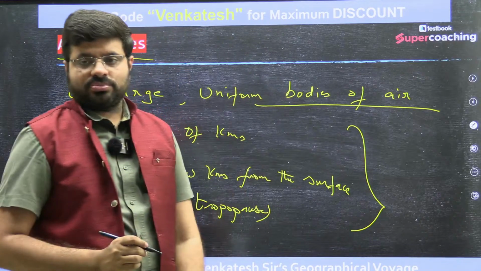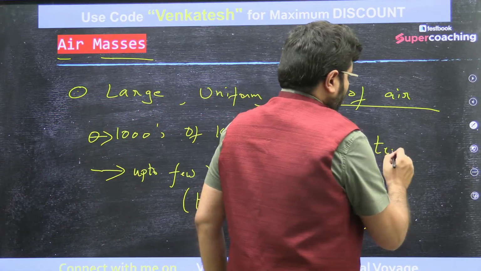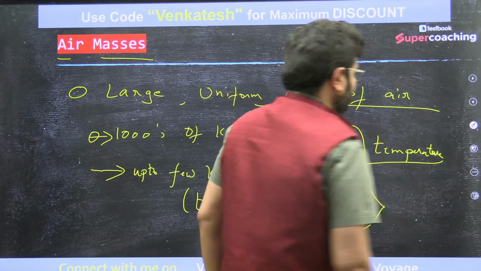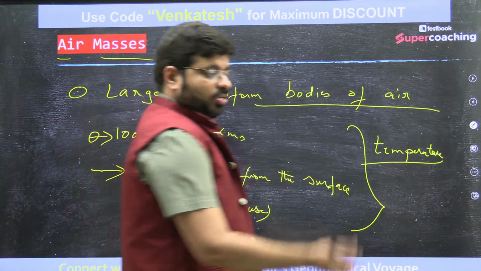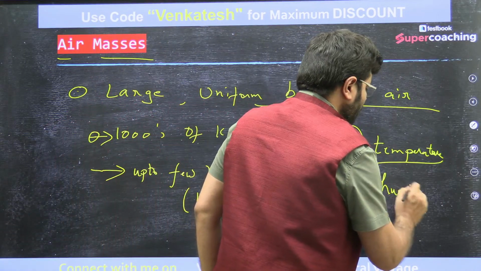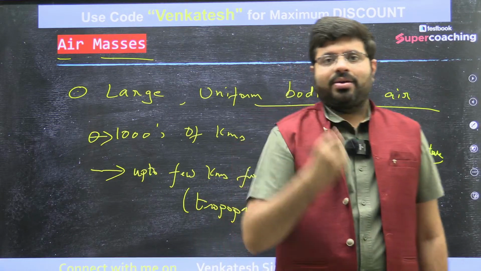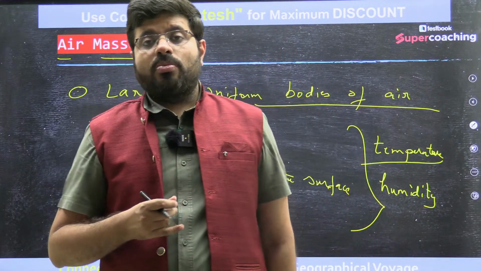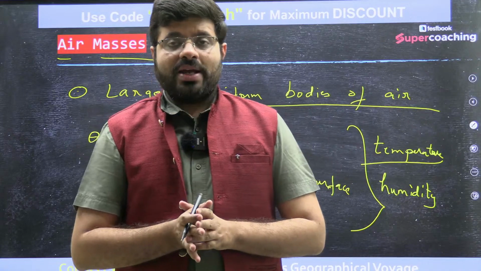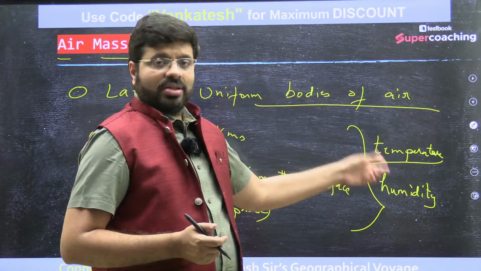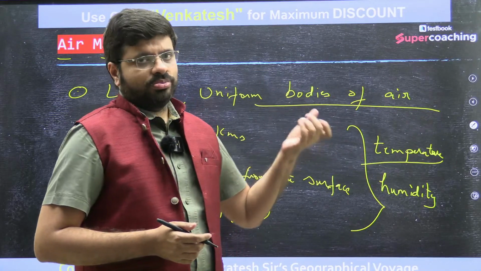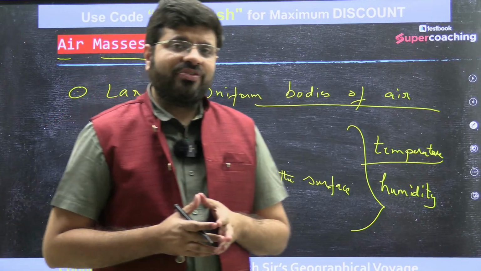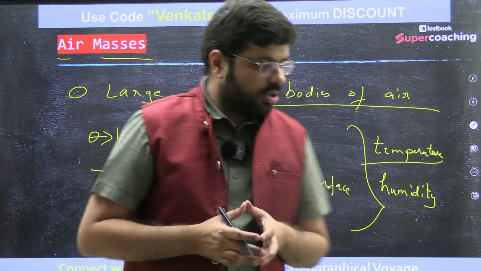Uniformity in what? They are hot or cold or warm. Uniformity in terms of temperature. They also have uniformity with respect to what? Humidity. An air mass can be dry, not having moisture. An air mass can also be wet, having a larger amount of moisture. And the temperature could be extremely hot, warm, or cold, or similarly extremely humid. All these things are what we call the air mass.